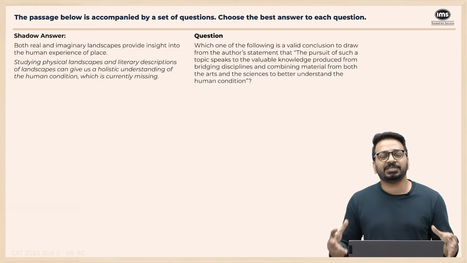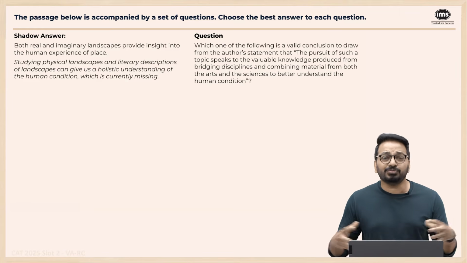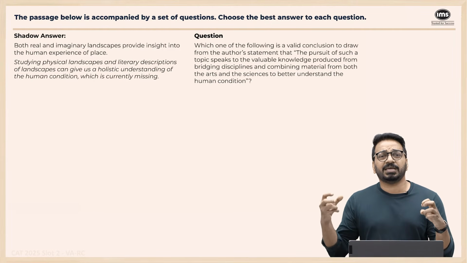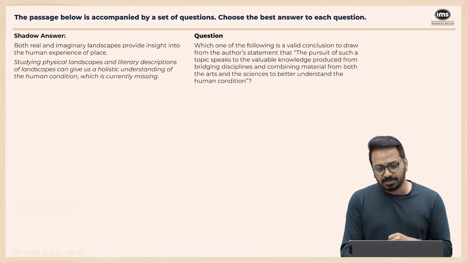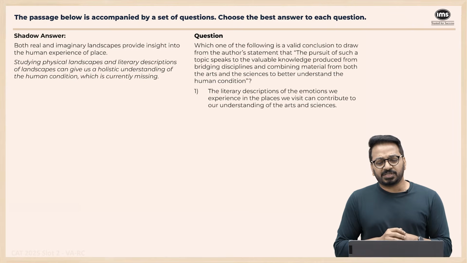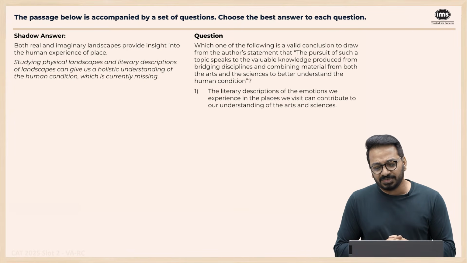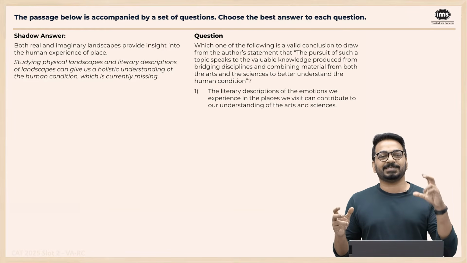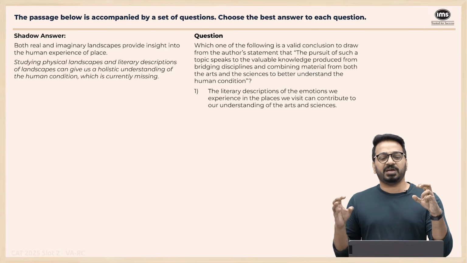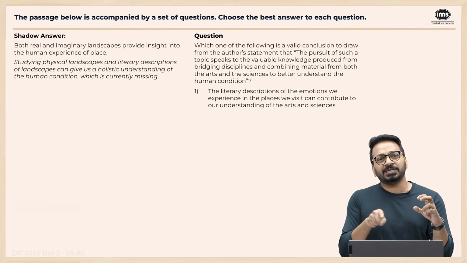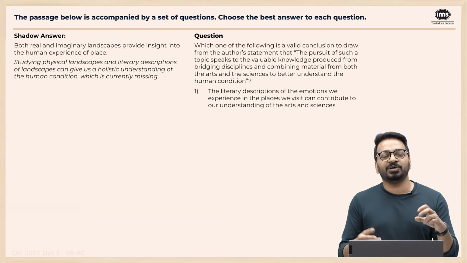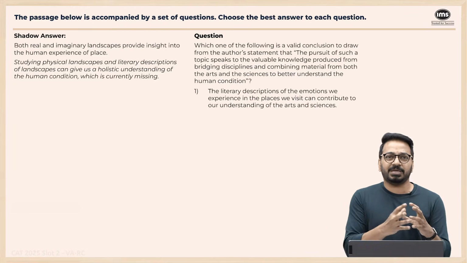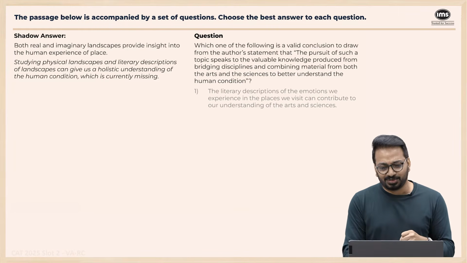So, which is the valid conclusion? Mixing both arts and sciences, or using both, can help us understand the human condition better, right? Bridging arts and sciences can help us understand the human condition. Now, let's look at the options. First one: literary descriptions of emotions we experience in the places we visit can contribute to our understanding of arts and sciences. If you see, the left-hand side is arts and sciences; if we combine them, we understand the human condition. So here, is the human condition mentioned anywhere? No. It's saying that if you read books, you can understand arts and sciences better. Is that the argument? No. They're saying combine arts and sciences, you can understand human beings better. So this is gone. Next one.